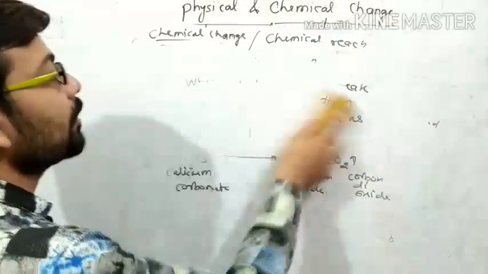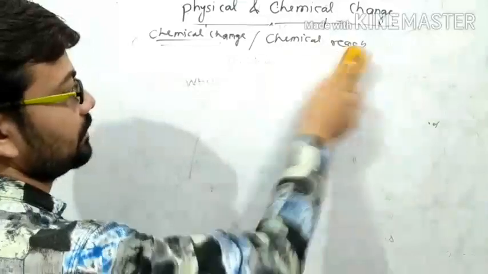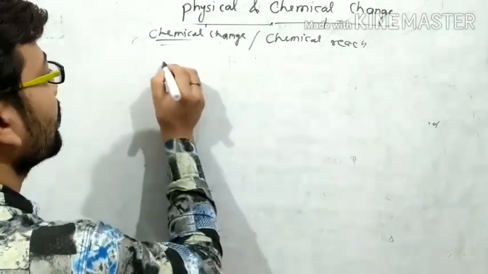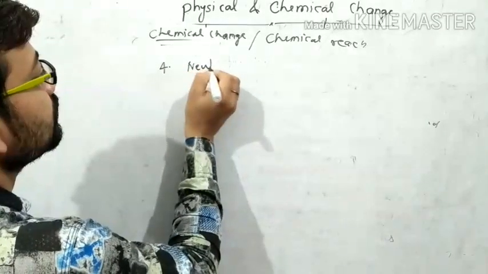Now, the fourth type of reaction is neutralization reaction. So what is neutralization reaction?